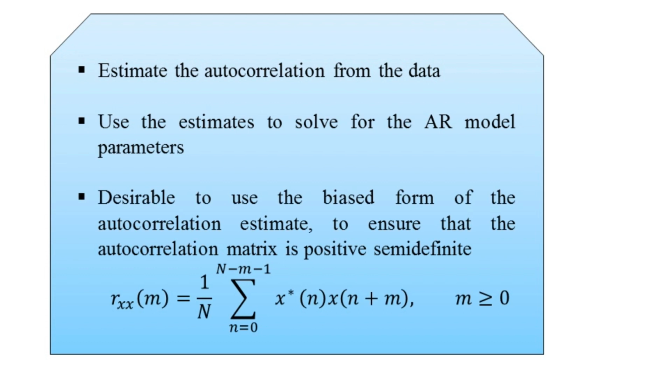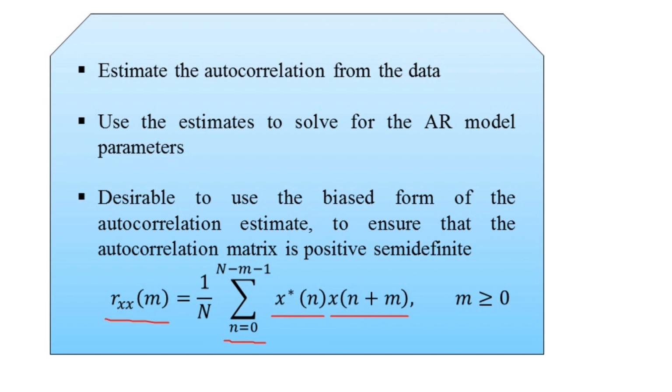Here we have the mathematical expression to represent it. It is represented by R suffix xx as a function of m. On the RHS it is given as 1 upon capital N multiplied by the summation that starts at n equal to 0 extending up to capital N minus small m minus 1, of the conjugate of x of n multiplied by x of n plus m, where m is greater than or equal to 0.